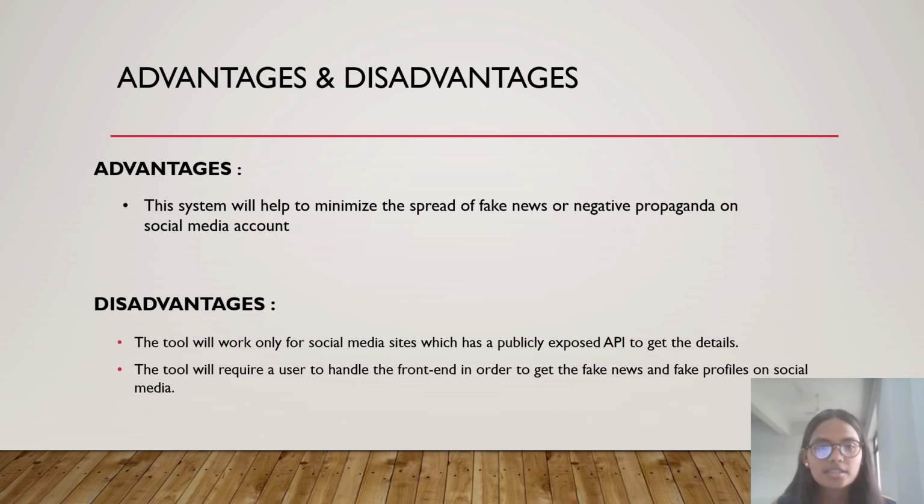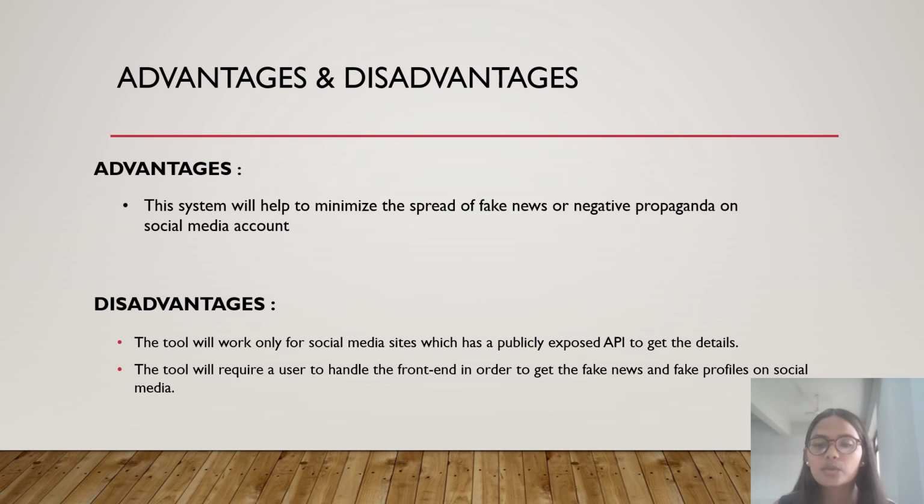Advantages and disadvantages. The advantage is that this system will minimize the spread of fake news or negative propaganda on social media websites. The UI is so friendly that anybody can use it economically to tackle fake profiles and the sharing of fake news on social media. The disadvantage is that this tool cannot be used for social media websites whose API is not publicly available.